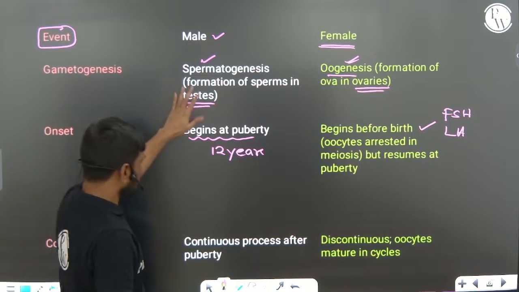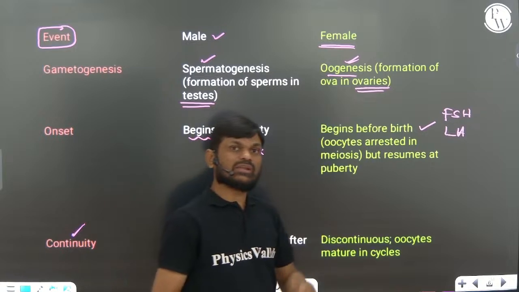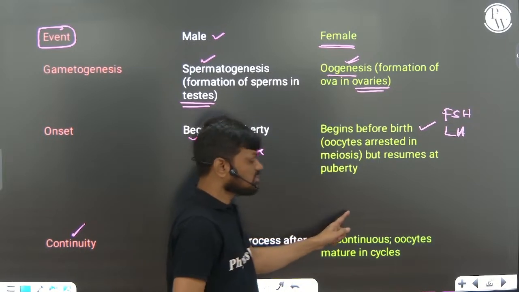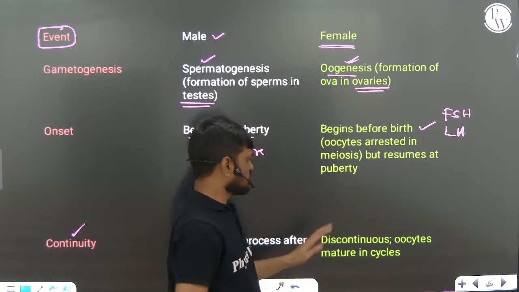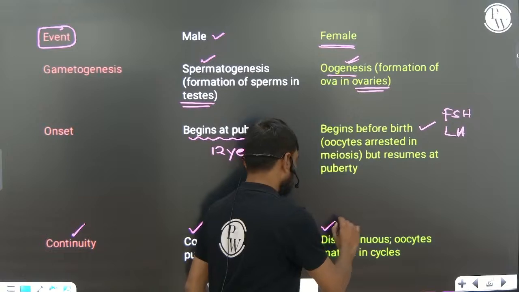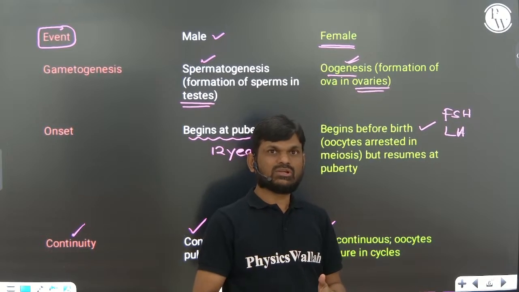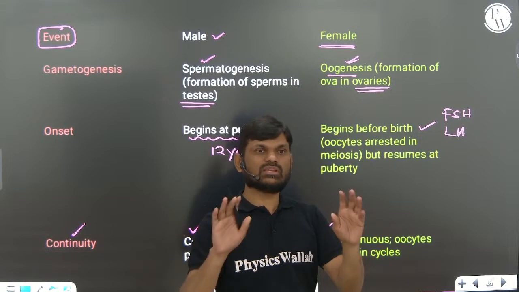So spermatogenesis is a continuous process, right? Even in older people it will be present, but oogenesis is a discontinuous process. The reason is that after a certain age, there is no primary oocyte or primary follicle in each ovary.